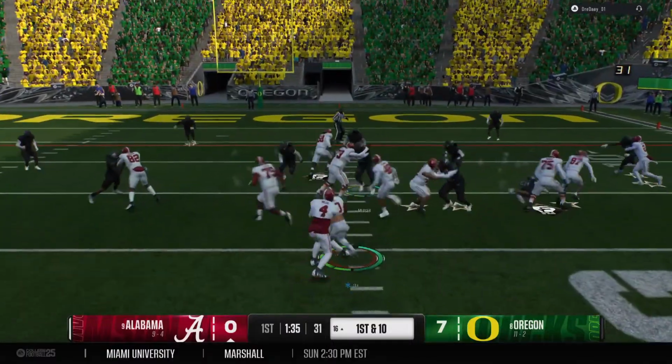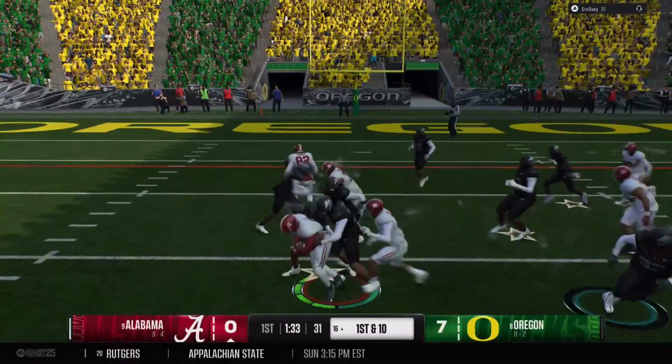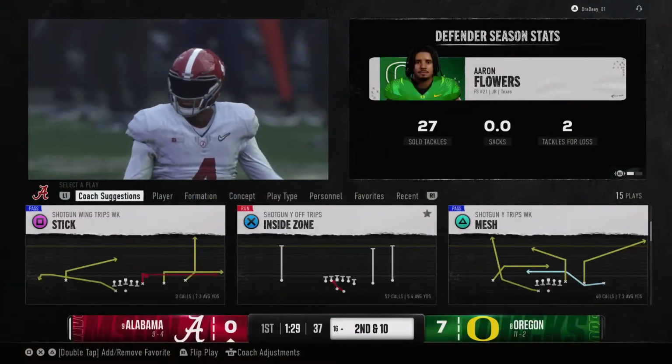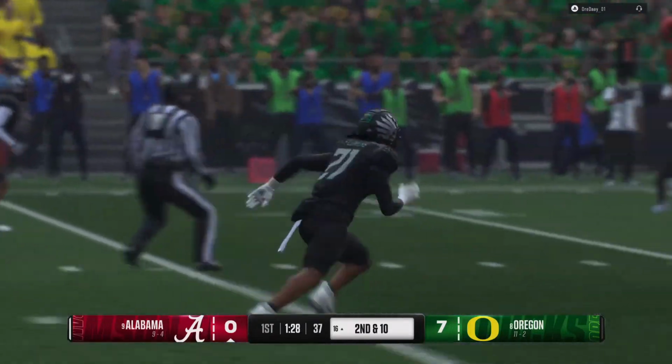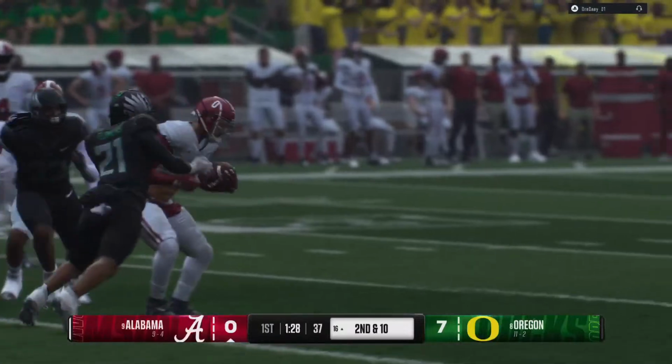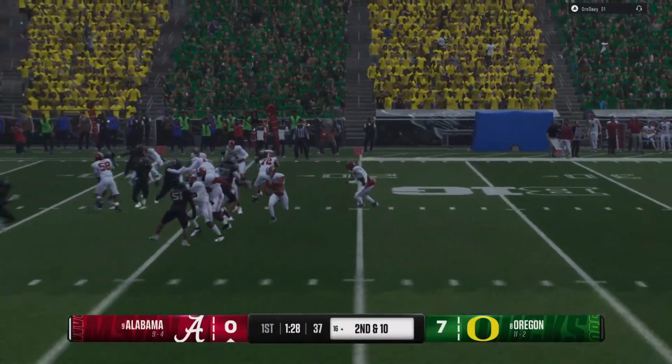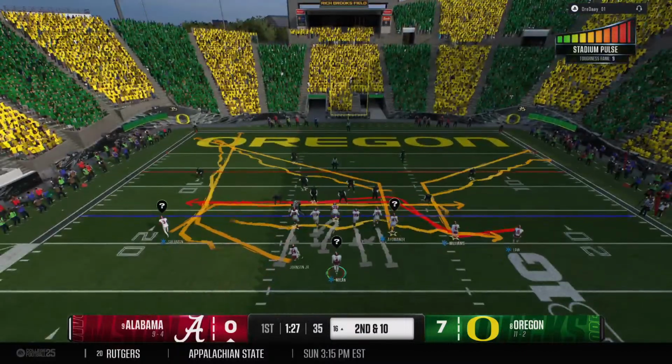This crowd is trying to inspire this defense to make a big red zone stop. And he'll maybe get back to the line of scrimmage, but no more than that. Well, the defensive line does their job eating up those double teams, freeing up the backers to make the play. Here's the second down play.